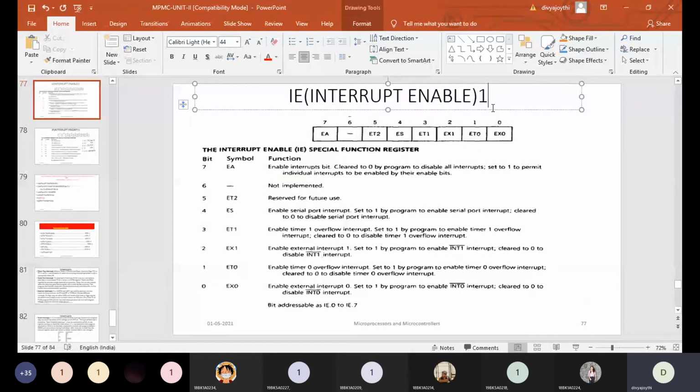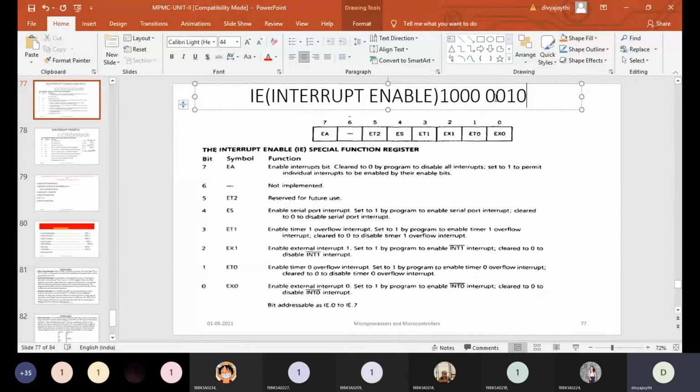So I replace D7 with 1, D6 with 0, D5 with 0, D4 with 0, D3 with 0, D2 with 0, and D1 with 1. Why D1 with 1? Because I want to enable the interrupt coming from timer 0. And D0 is 0.